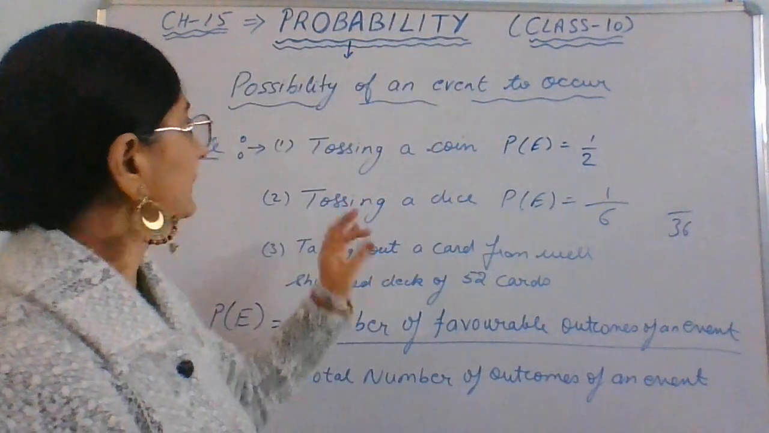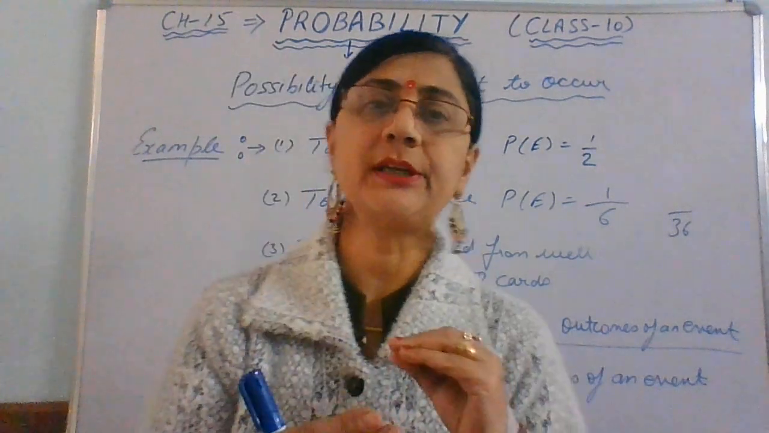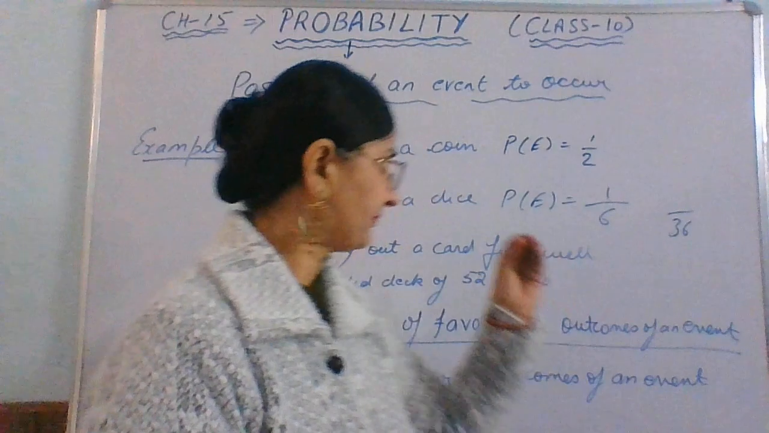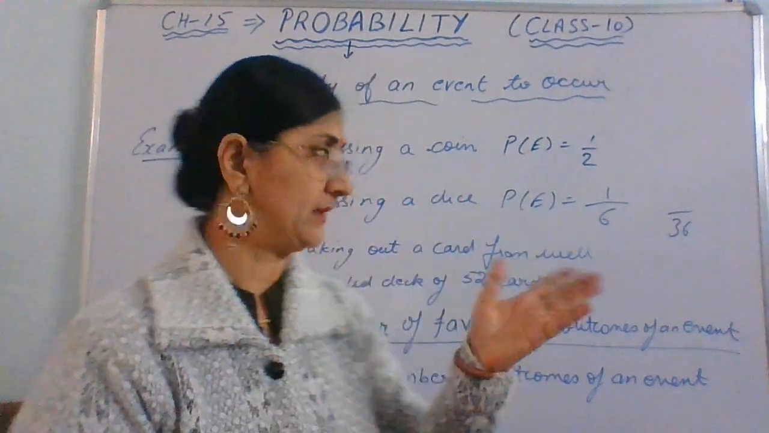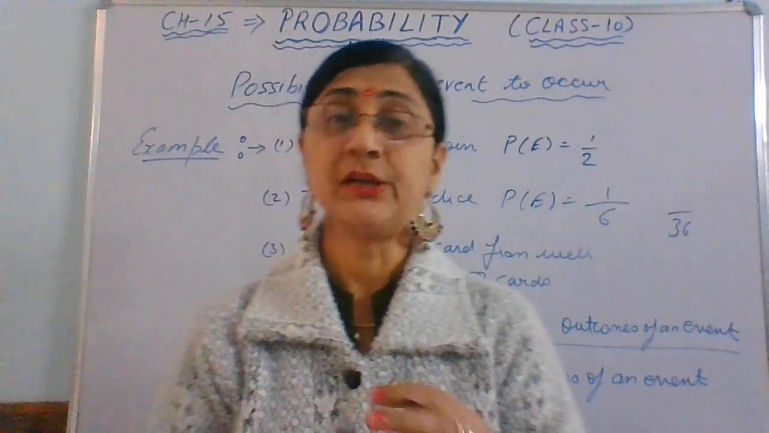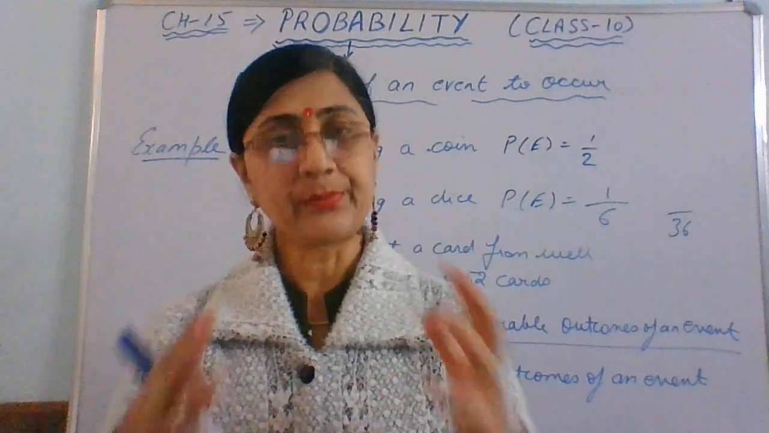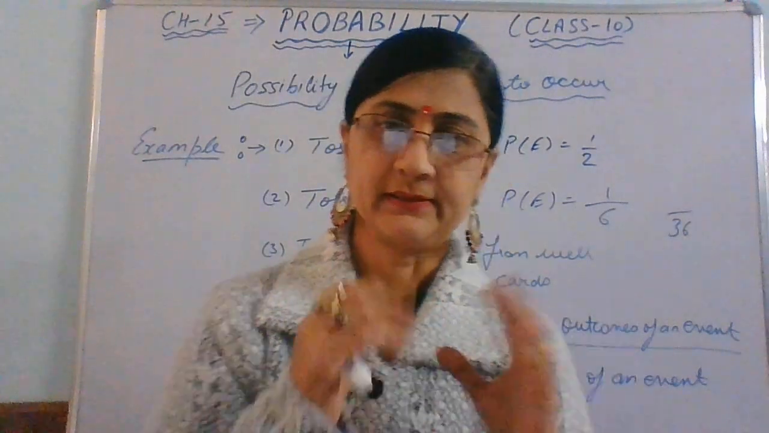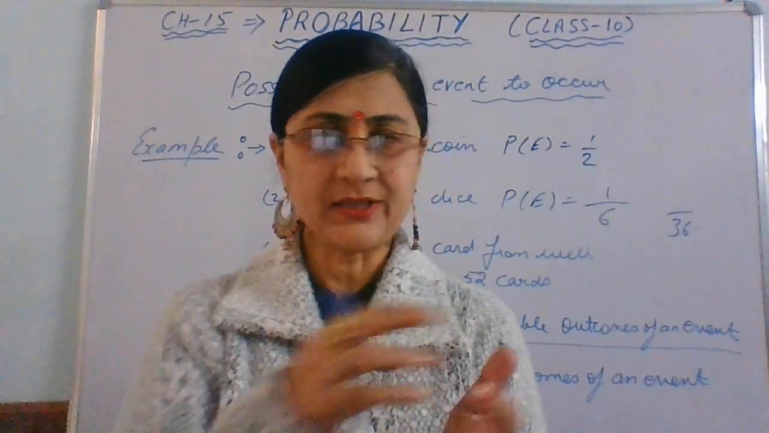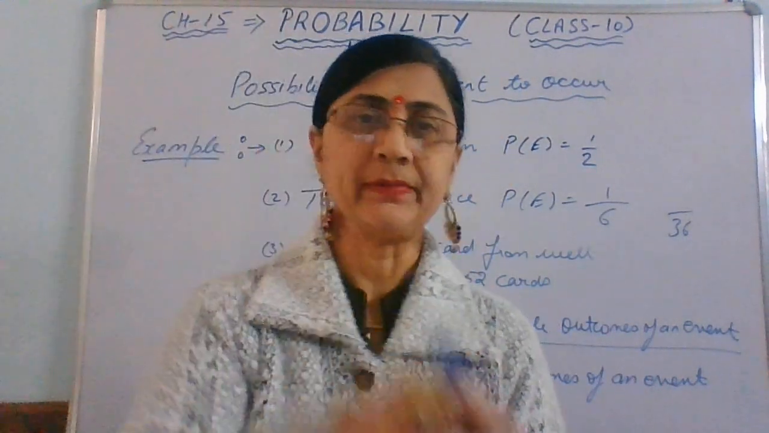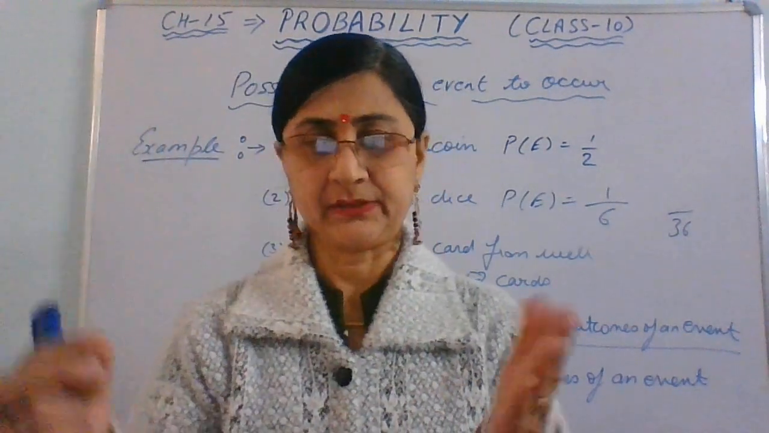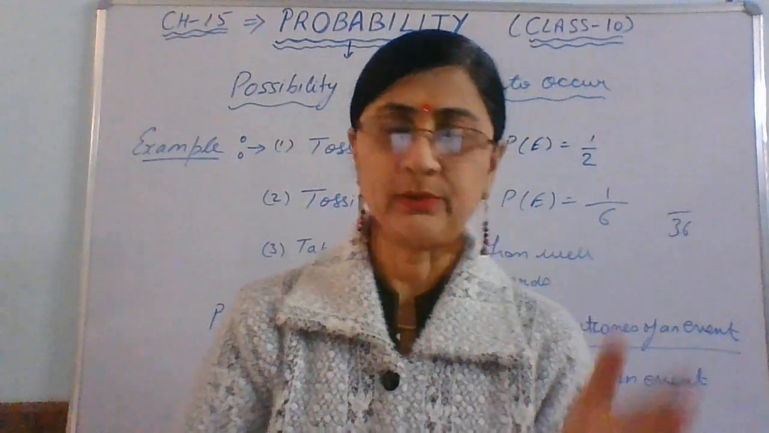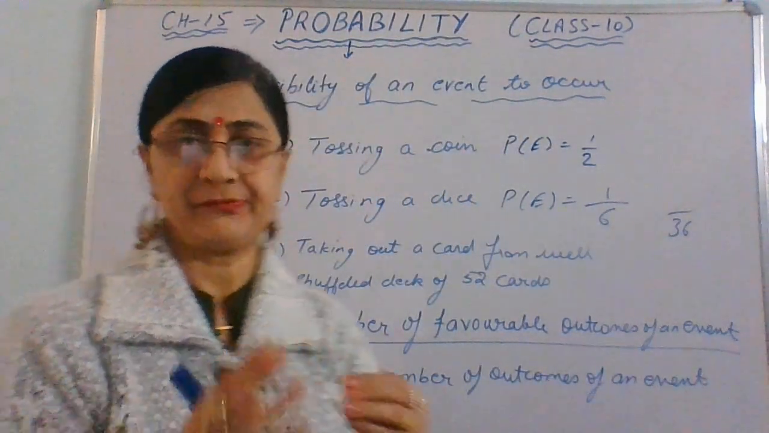So I hope it's clear. What is probability? It is the possibility of any event occurring. What is the possibility that a head comes in a coin, what is the possibility that number 5 comes in a dice? That is the probability. Another example of probability is cards, 52 cards in a deck, well shuffled. So you pick one card or two cards, that will be the favorable outcomes. Then the total is 52.